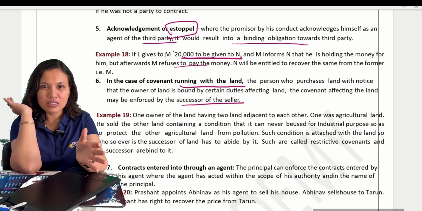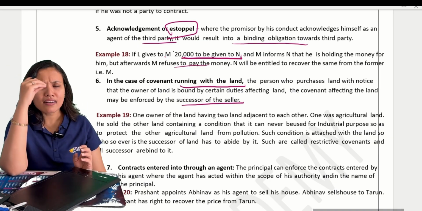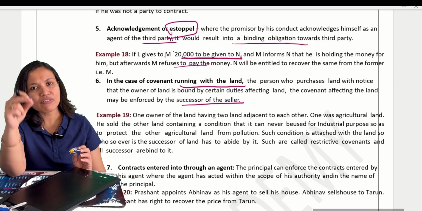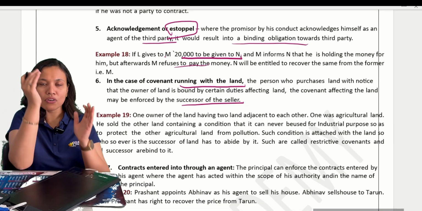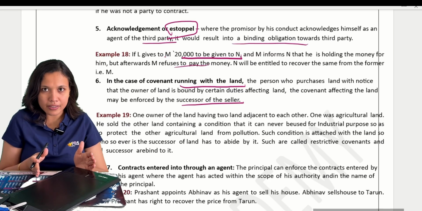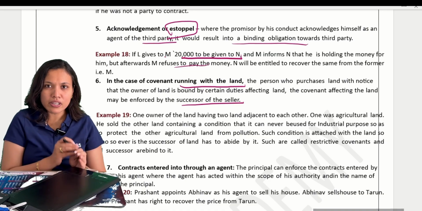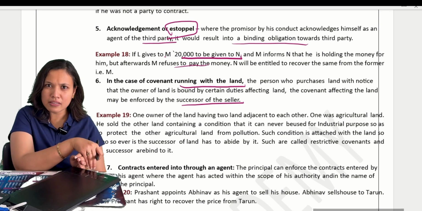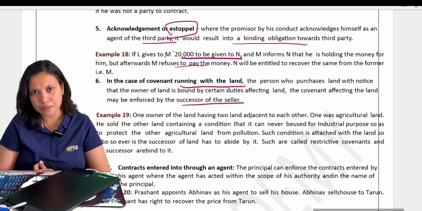Clear? So later, whoever that land passes to, whenever it goes, even further ahead, still that person will be bound by those conditions. Even though originally contract happened between the original seller and the original buyer. Okay, the terms were between them. He purchased the land, he got a good price, he sold it to some other person, but still that conditions should be followed by the next successor also.